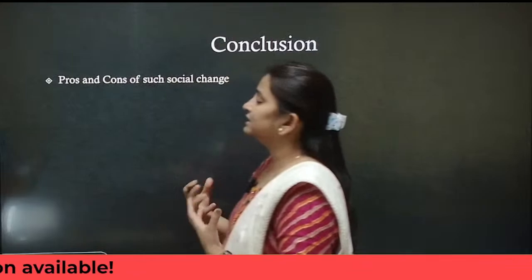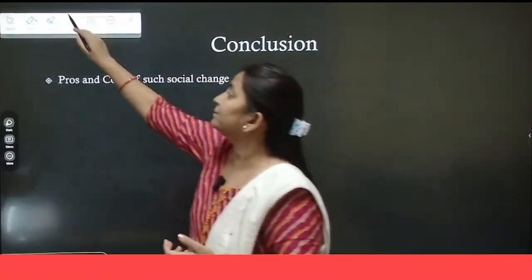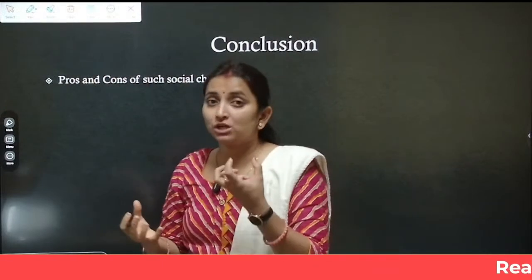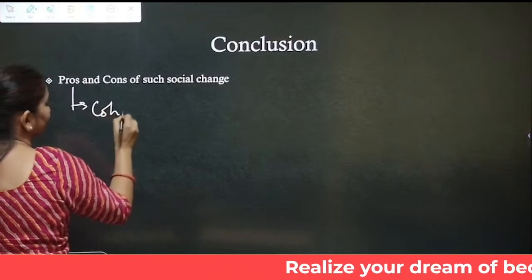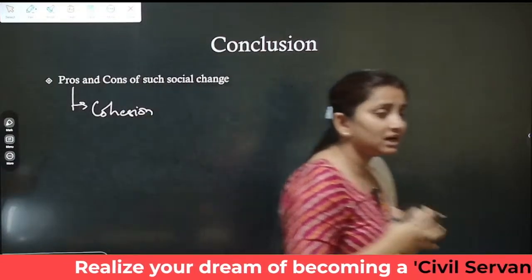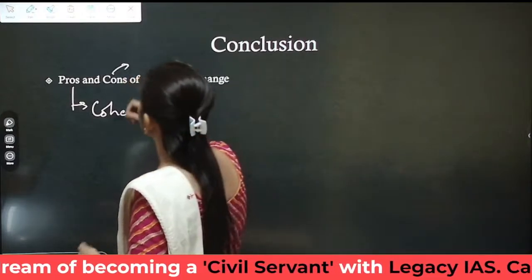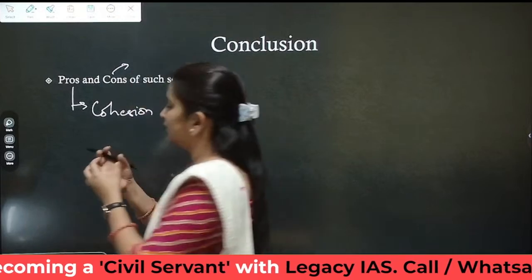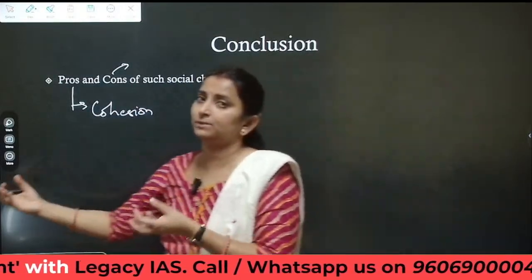Sect basically leads to a sense of honor, a sense of pleasure, that we belong to a particular community. That social cohesion occurs is a major pro. Cohesion occurring within a particular sect is a major advantage of emergence of sect. On the other hand, the cons can be that it also leads to disunity within a particular religion, caste or region.